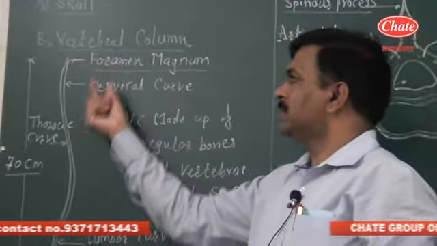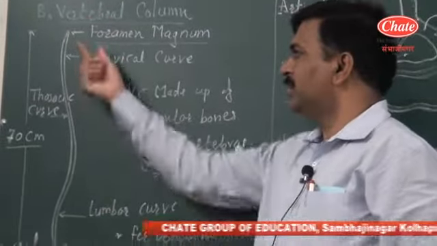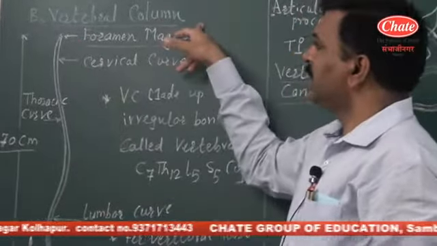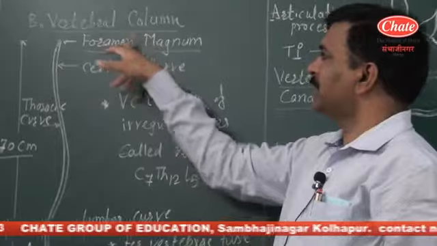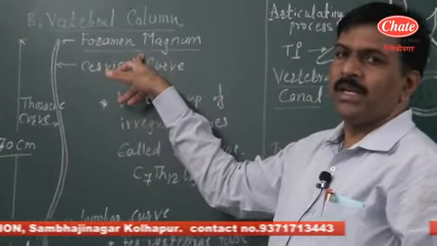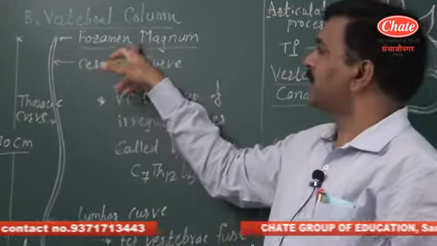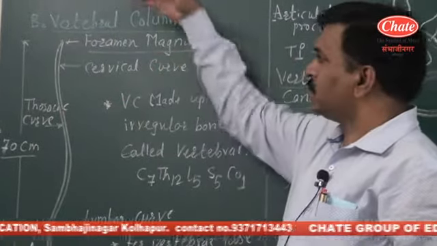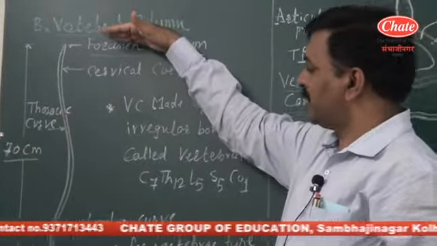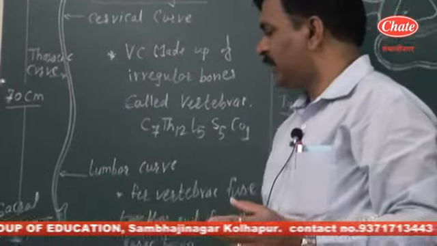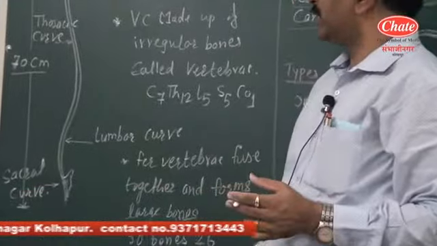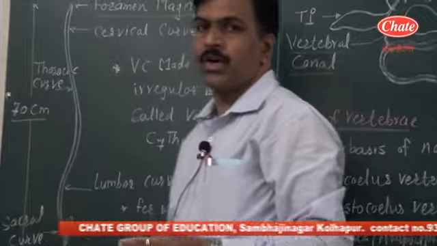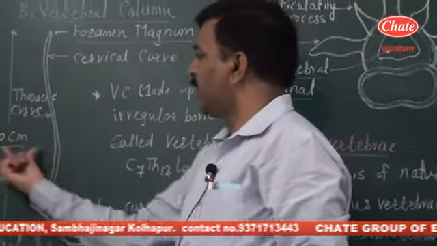Vertebral column is a supporting structure present mid dorsal in region. This vertebral column starts from the foramen magnum. You know that foramen magnum is the foramen present at the base of the skull, from which spinal cord enters into the vertebral column. So vertebral column starts from foramen magnum and is present up to the tip, that is up to the caudal region. This vertebral column has an average length of 70 centimeter or 28 inches.